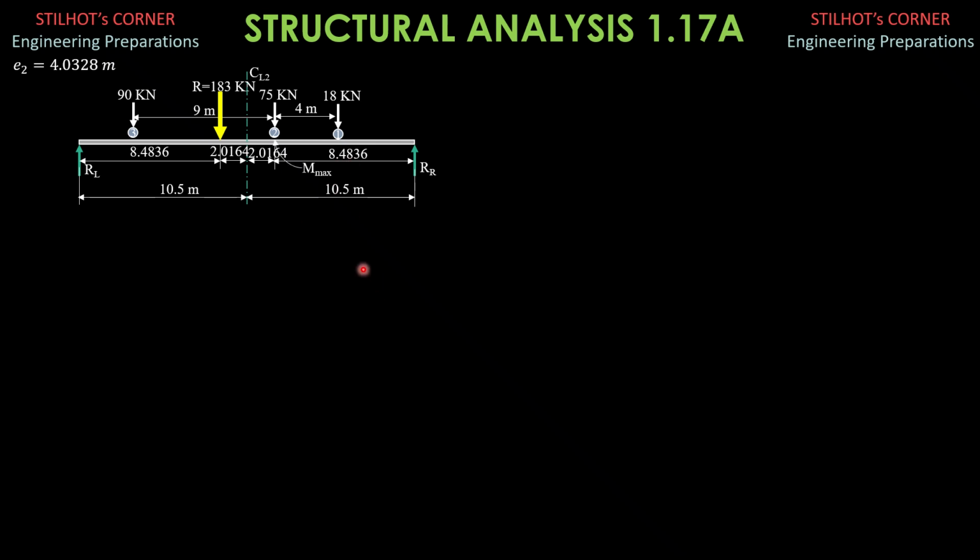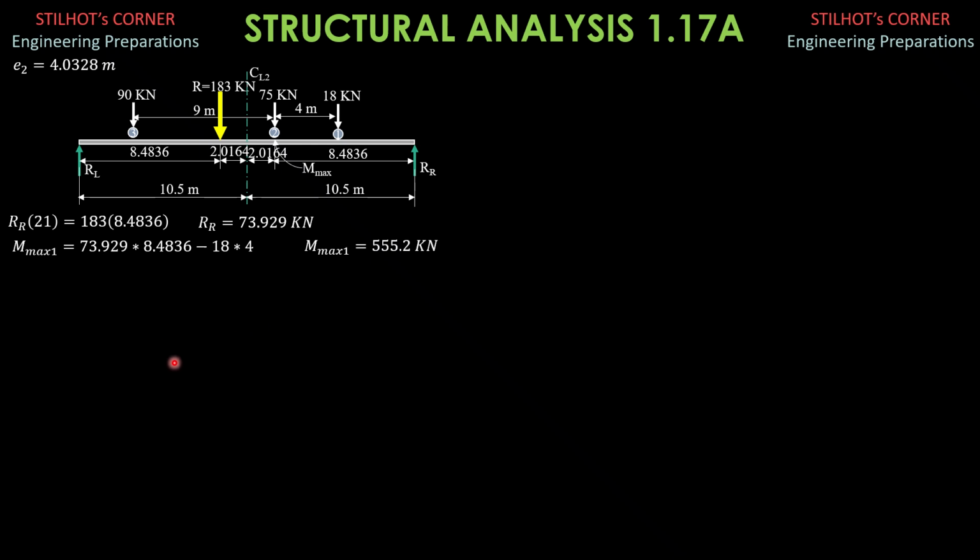So to solve for R sub R, we sum up moment about the left. So R sub R times 21 meters is equal to 183 times 8.4836, and R sub R is 73.929 kilonewtons. So cut here, then take moment about load 2. M max 1 is equal to R sub R, 73.929, times 8.4836 minus 18 times 4. So the first possible maximum moment is equal to 555.2 kilonewton meter.